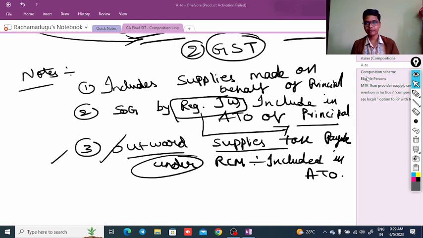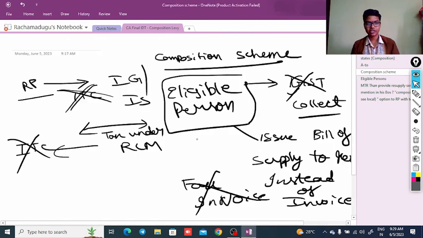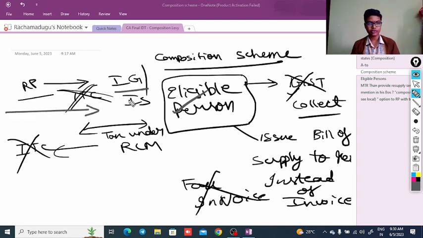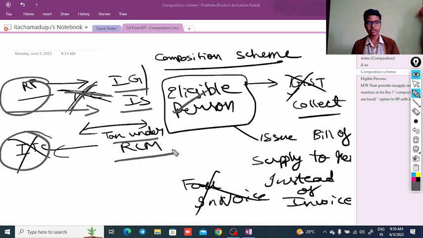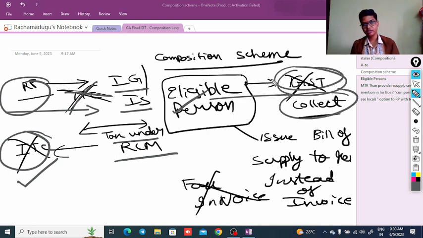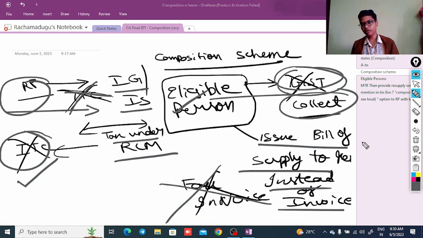Okay, next thing, composition scheme, eligible person. What are the conditions once he has opted for the composition scheme? If he has purchased input goods and input services, whatever ITC he has paid is not eligible to take as ITC, and even though he has paid tax under the RCM basis, that ITC part also is not eligible to take. He is not eligible to collect the GST from the customers, and he needs to issue a bill of supply instead of a tax invoice, and he is not eligible to issue a tax invoice.